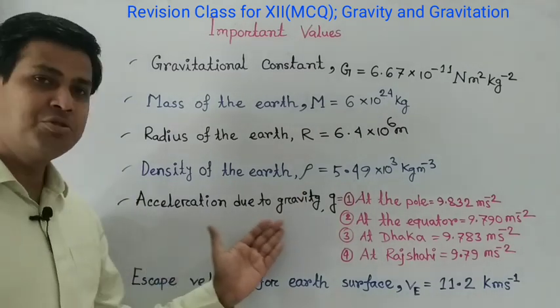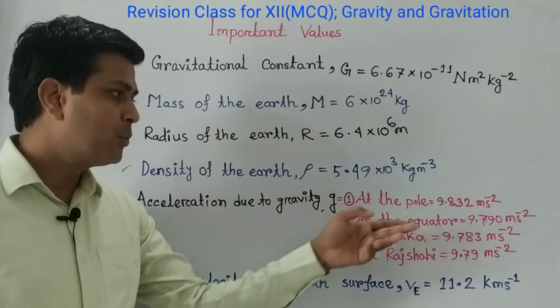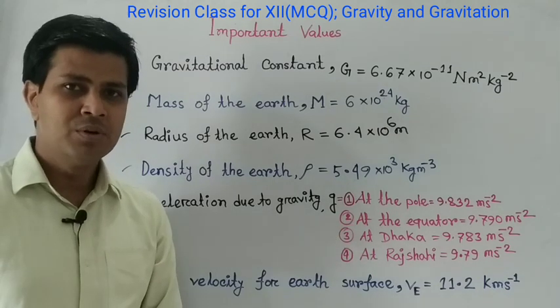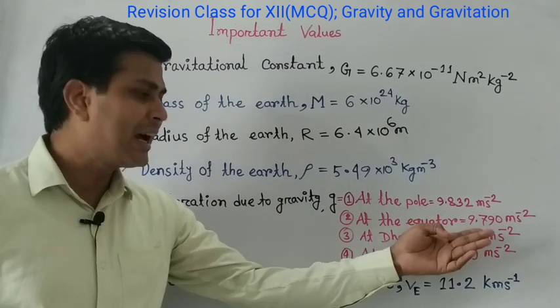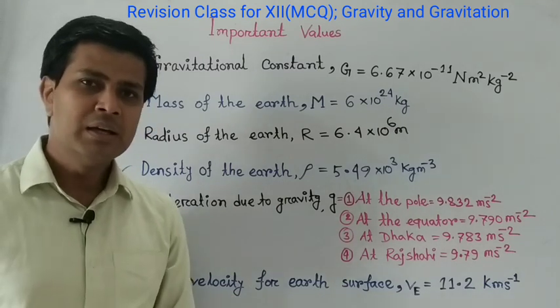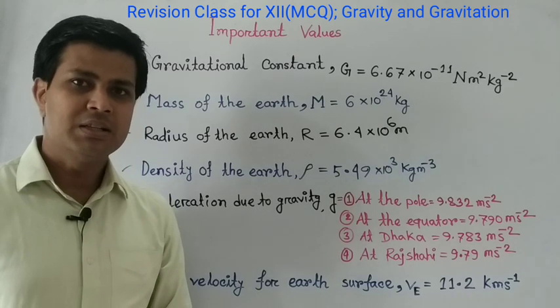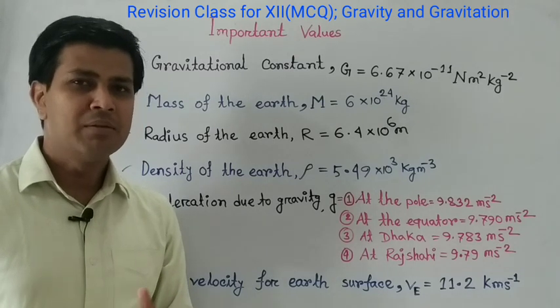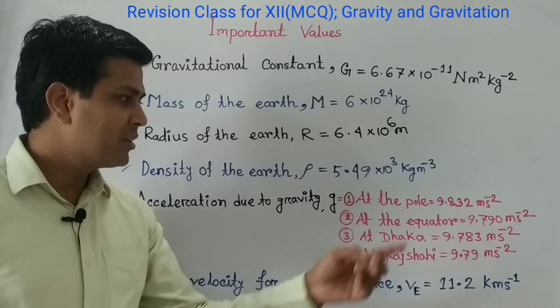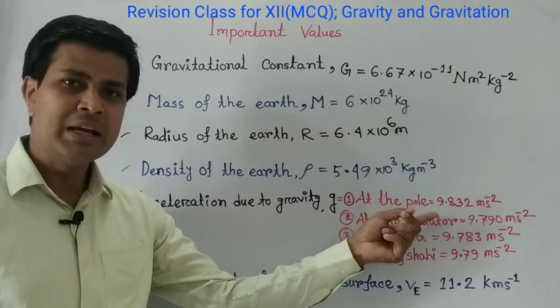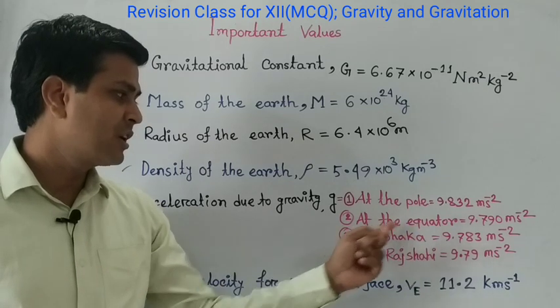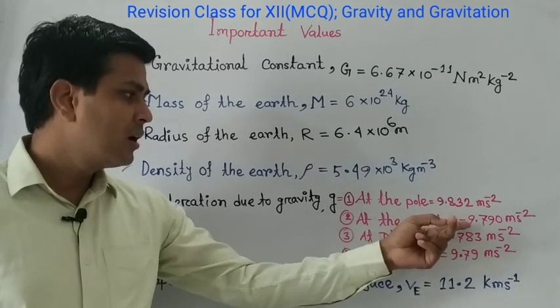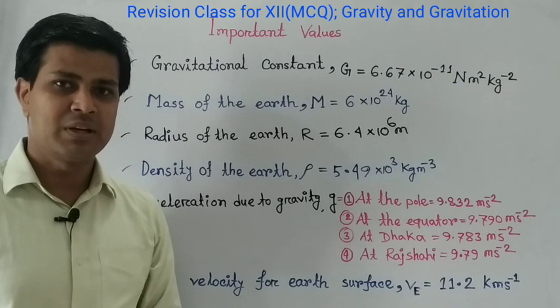Acceleration due to gravity g at the pole is 9.832 meter per second square, and at the equator 9.790 meter per second square. You know, acceleration due to gravity is maximum at the pole and minimum at the equator. So you can see here the value at the pole is 9.83, which is greater than the value at the equator region, 9.790 meter per second square.